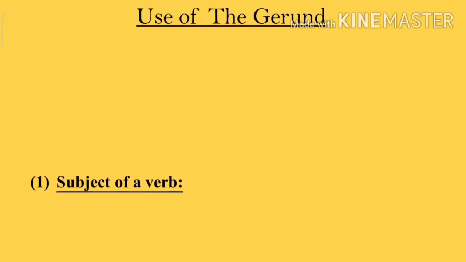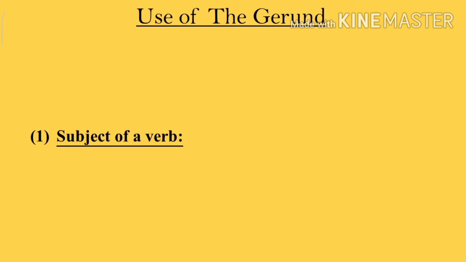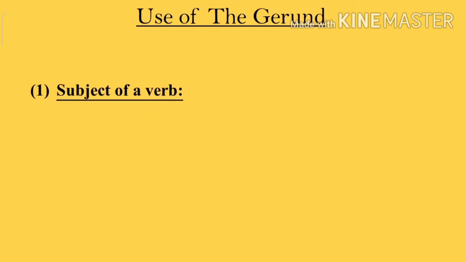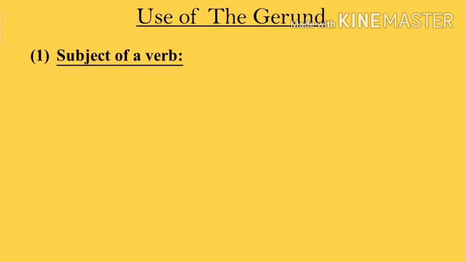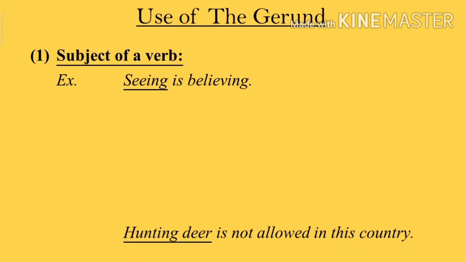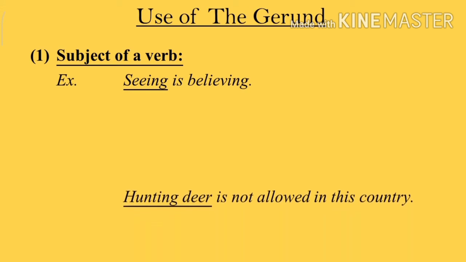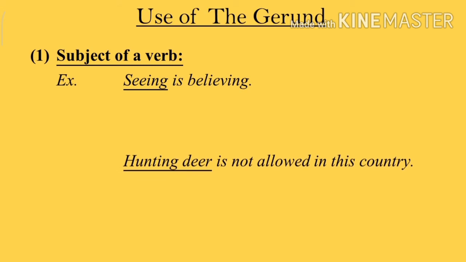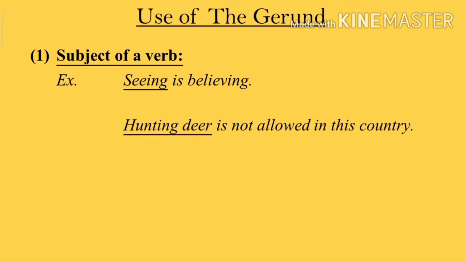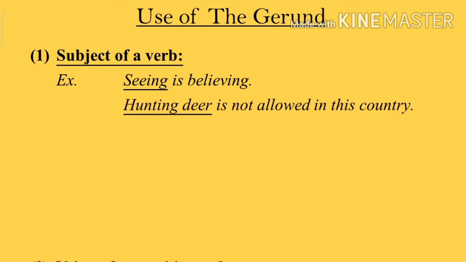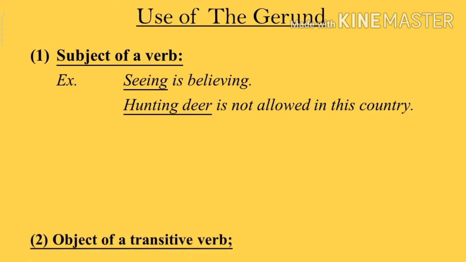Uses of the gerund. Gerund is used as the subject of a verb. For example, seeing is believing. Here, seeing is the gerund and it is used as the subject of the verb is. Hunting deer is not allowed in this country.